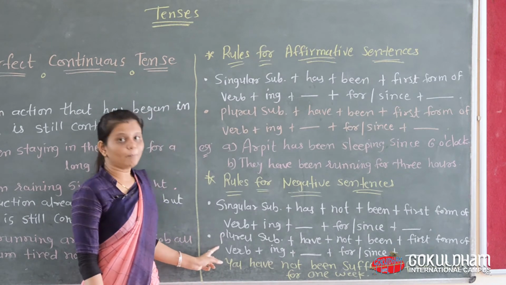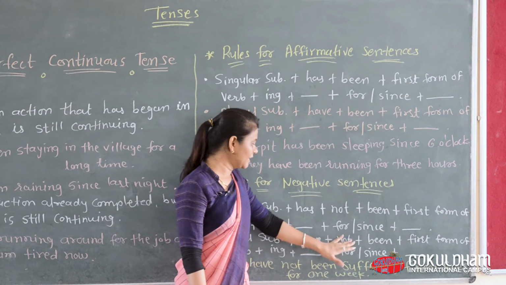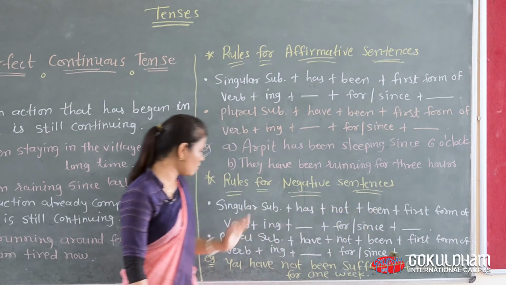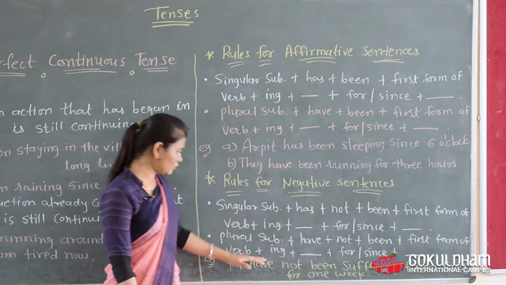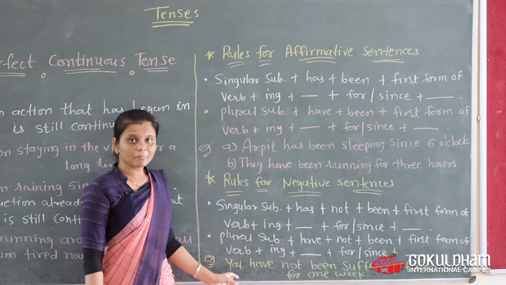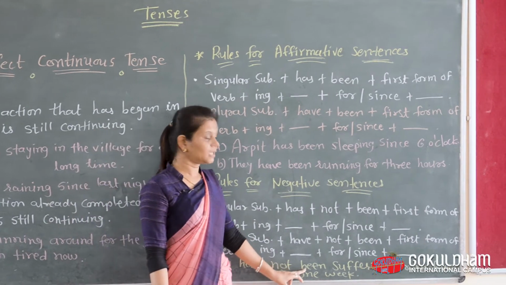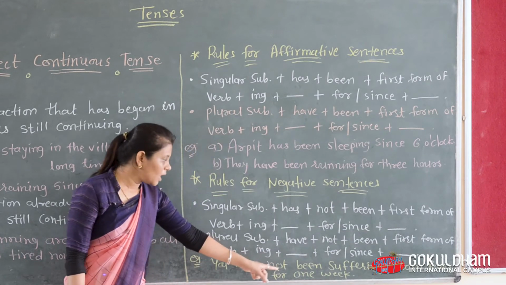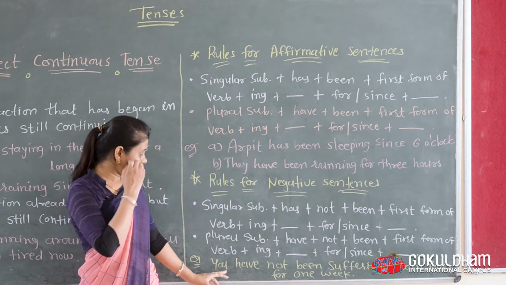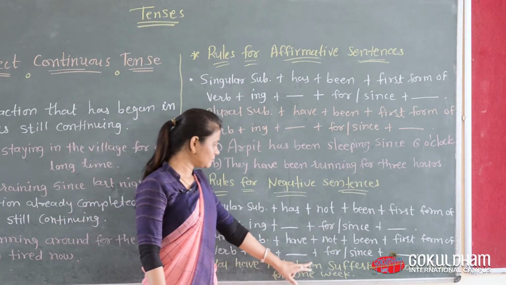It is the same for a plural subject. The only change is have, then not, been, first form of verb plus ing, then the remaining part is as it is. Don't change that. Example of a negative sentence: You have not been suffering from fever for 1 week. So this is the example here. Subject, have not been.